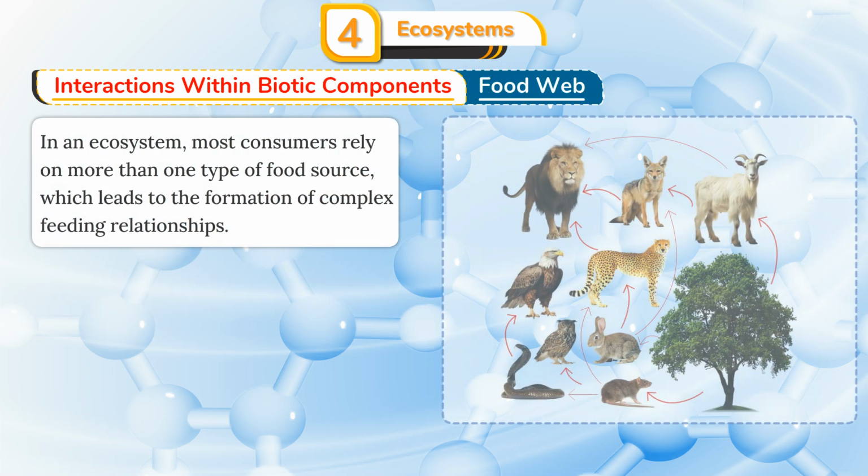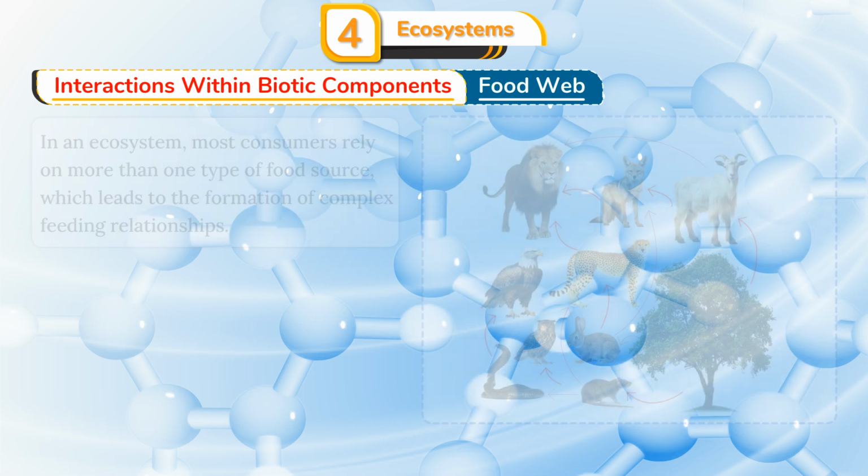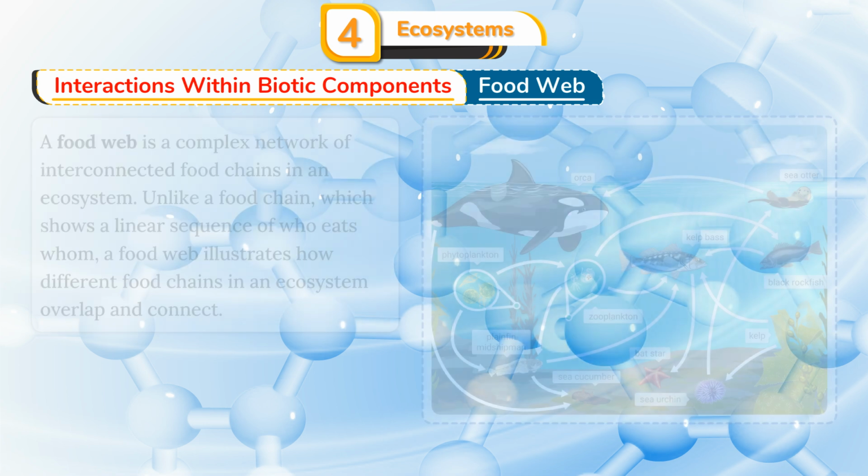Food web. In an ecosystem, most consumers rely on more than one type of food source, which leads to the formation of complex feeding relationships. A food web is a complex network of interconnected food chains in an ecosystem, unlike a food chain, which shows a linear sequence of who eats whom. A food web illustrates how different food chains in an ecosystem overlap and connect.